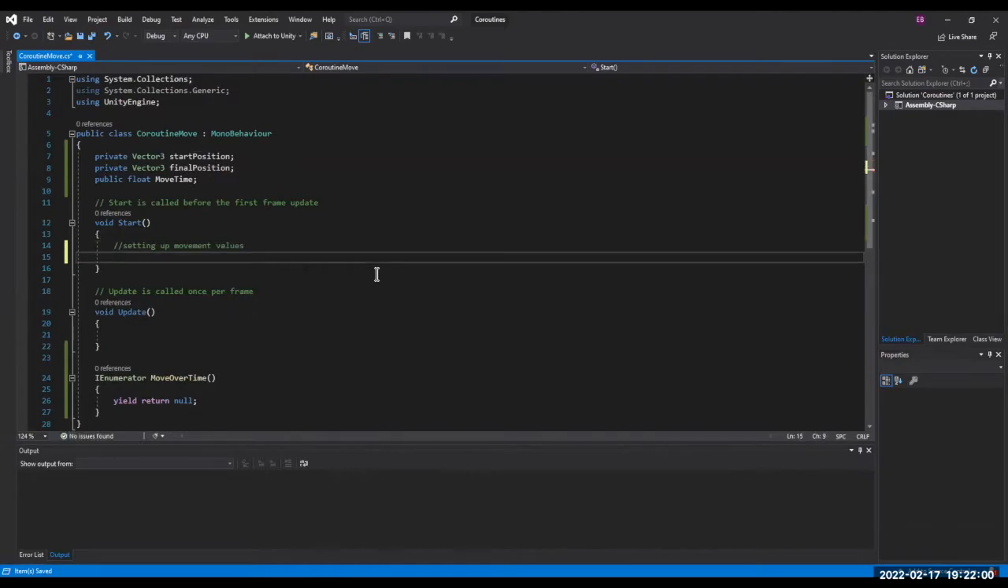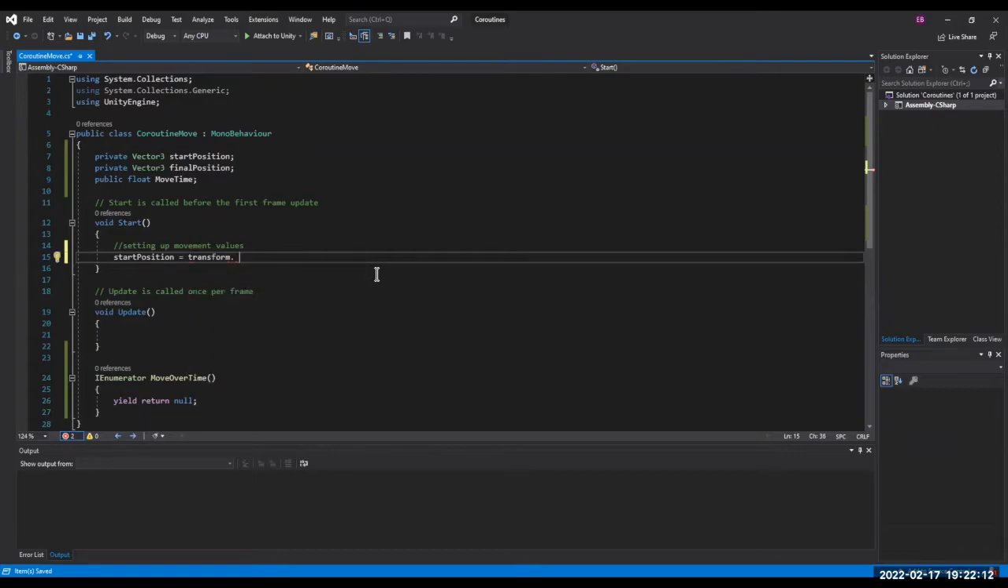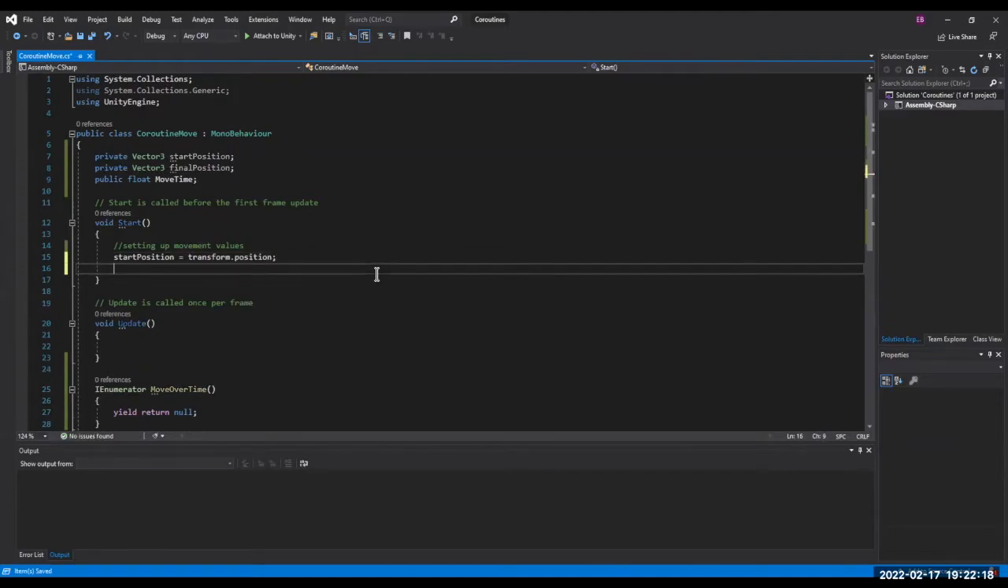Awesome. So we'll say our start position is transform. So if you're not familiar with Unity, if you just use lowercase transform, that's the transform of the game object that this MonoBehaviour is attached to. So transform.position is our start position. And then our final position will be start position.